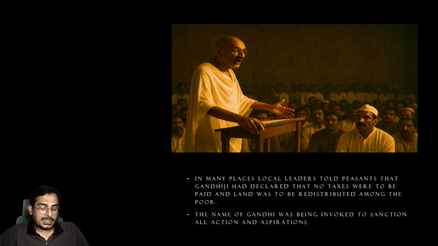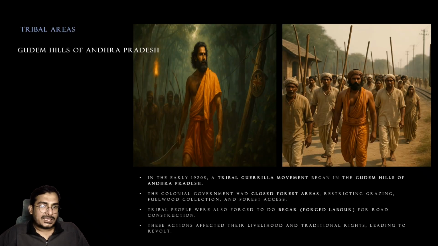Now let's look at what actually happened in tribal areas. In tribal areas, we have one particular story, of Alluri Sitaram Raju. He's from the Gudem Hills of Andhra Pradesh. In the early 1920s, he was organizing a guerrilla warfare against the British. The reason?